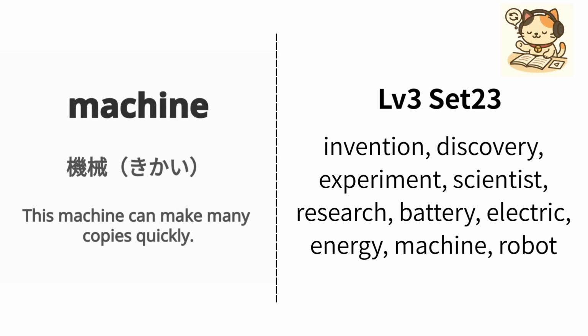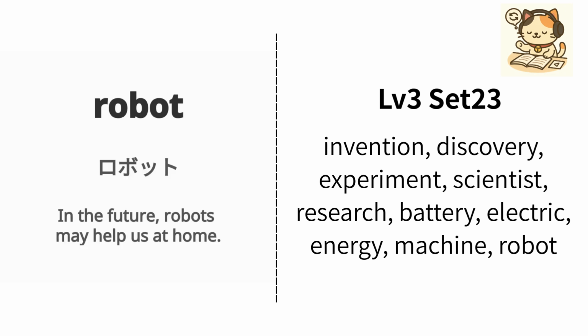English is machine. Japanese is 機械. Example, this machine can make many copies quickly. この機械は素早くたくさんのコピーを作れます. Repeat, machine, machine.